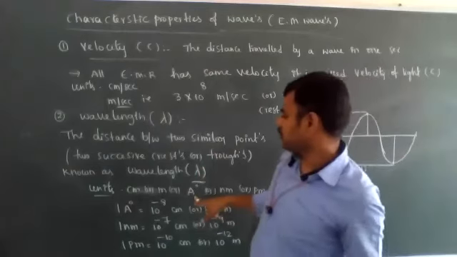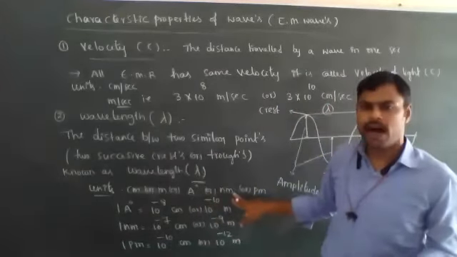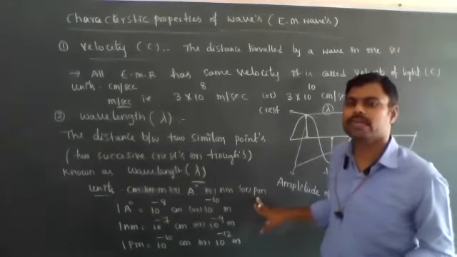That's why the smaller distances we express in terms of angstroms, nanometers and picometers.